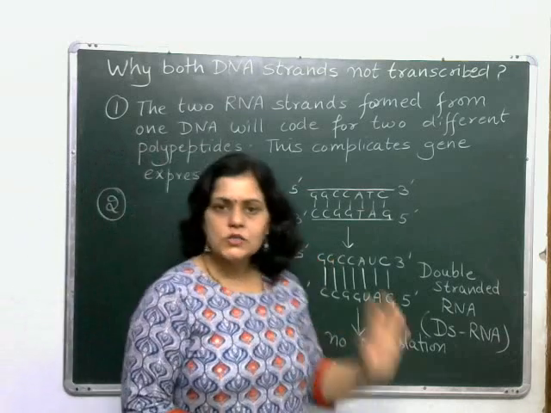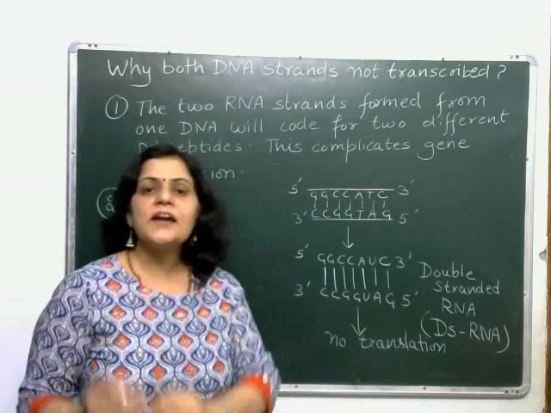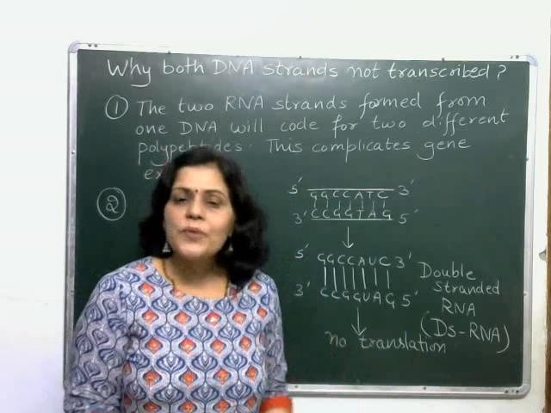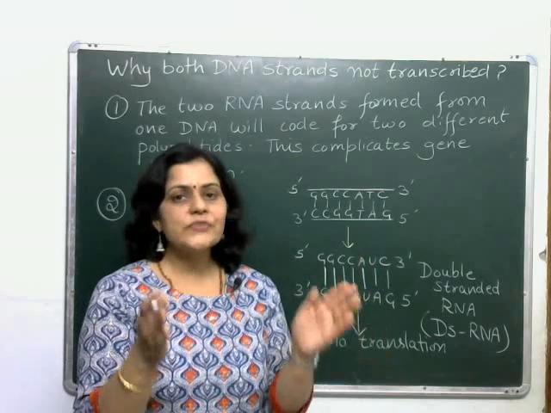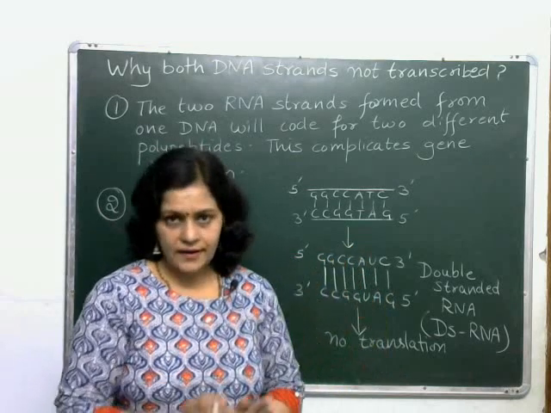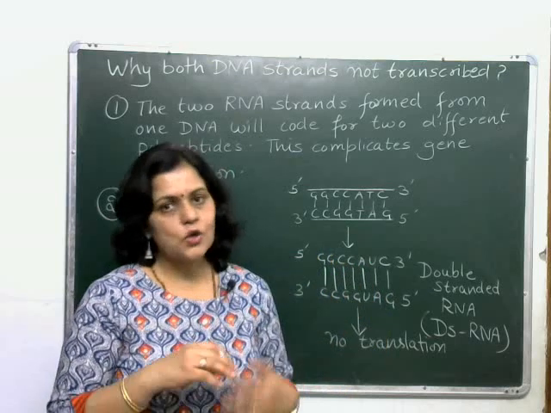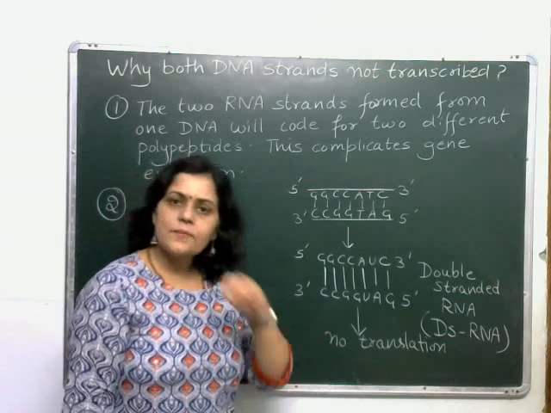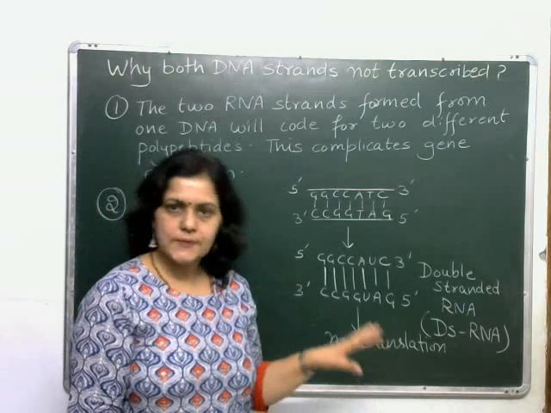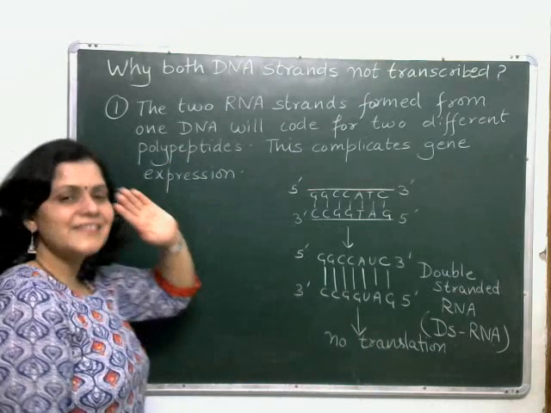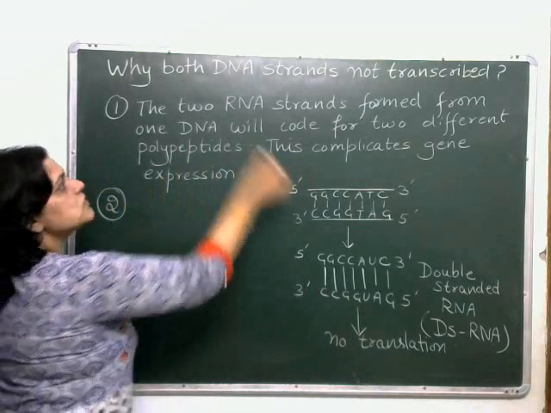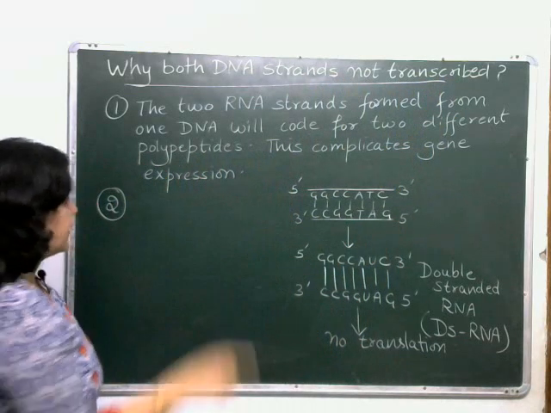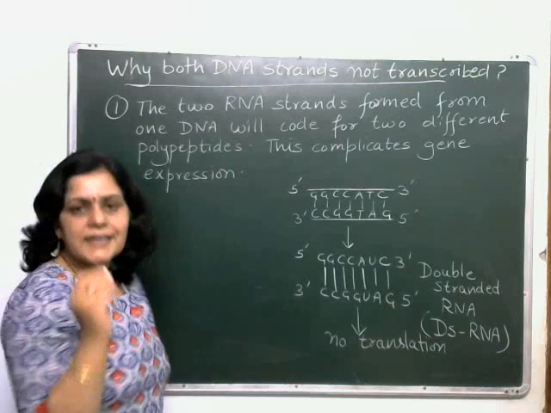So now you understood that if both strands of DNA are transcribed, then they will code for two strands of RNA which are complementary to each other, and these two RNA strands will form a double-stranded RNA, which is not translated. So the process of transcription becomes a wasteful process. So this is the second reason why both strands of DNA are not transcribed or copied as RNA.